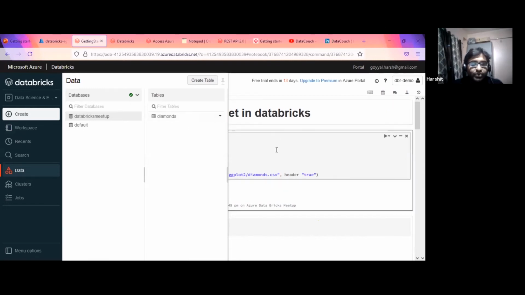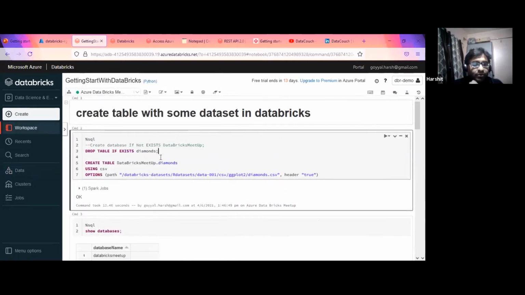Okay, so what we have done now is we have created a workspace, and I can directly create any table. So what I have done, I have created this table like this. Let me change the name. It will basically create another table. Okay, it will drop as well, I forgot that. So there is a drop as well. I need to give this name, and then create the table.